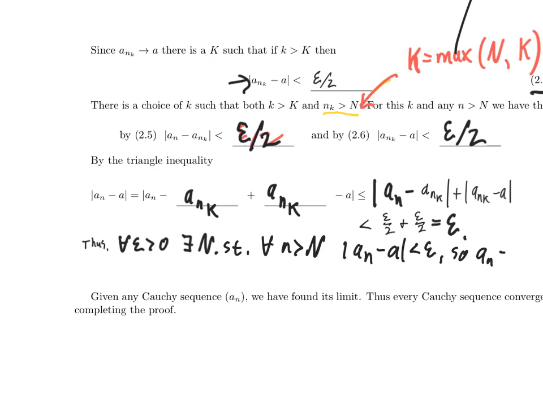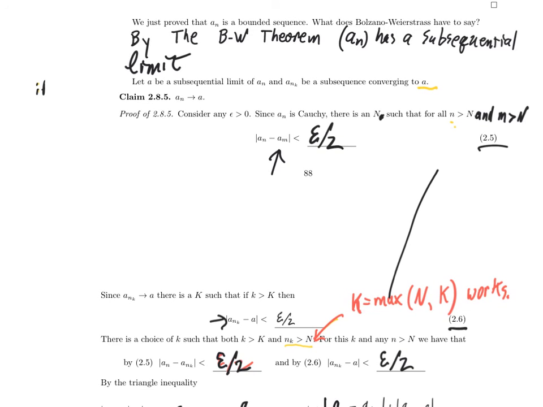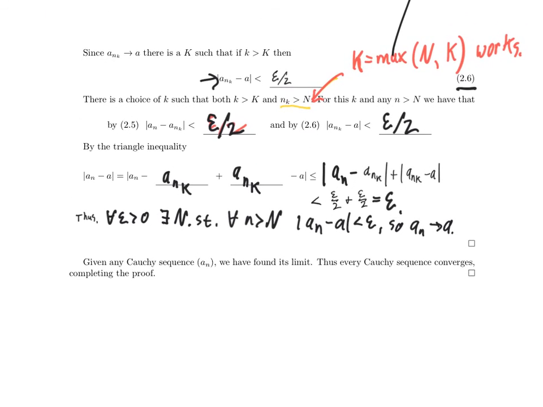So, a sub n converges to a. That's exactly what the claim said. Let's even just read back up and make sure that we've addressed the claim. Yeah. The claim says a sub n converges to a. We just showed that a sub n converges to a. And now let's just conclude the theorem. So we started by considering any Cauchy sequence, and that claim says that a sub n converges to a, where a is a subsequential limit, which existed because a sub n was bounded. But in particular, we just found the limit of an arbitrary Cauchy sequence. Thus, every Cauchy sequence converges. This completes the proof. Excellent.